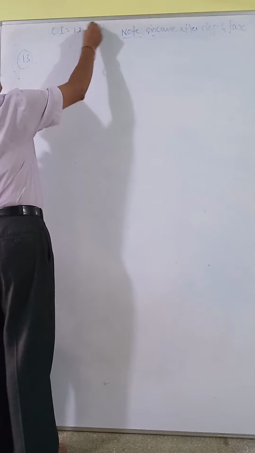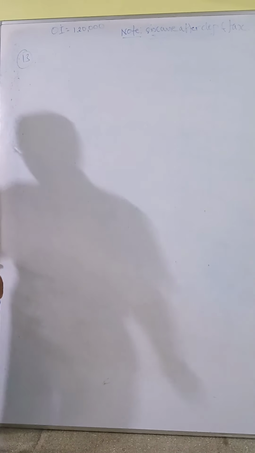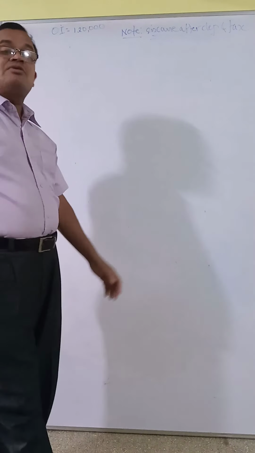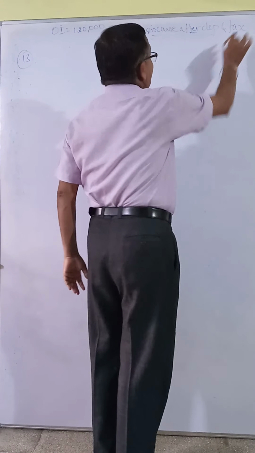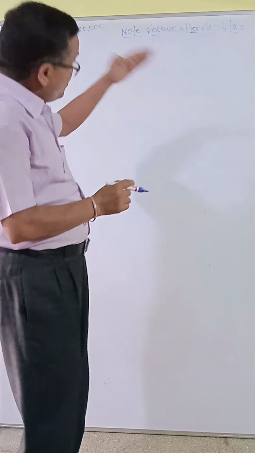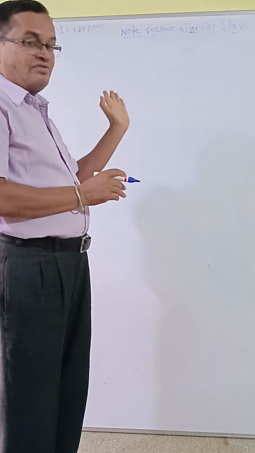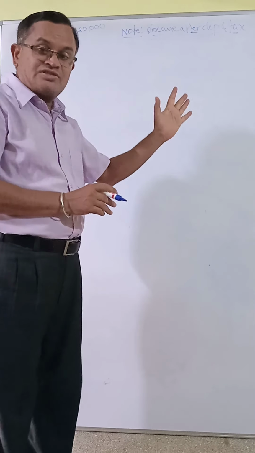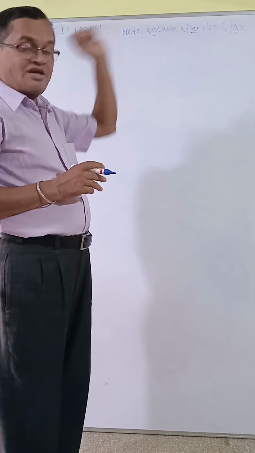1,20,000 is the initial investment. The net income before depreciation and tax is given below, but we want income after depreciation and after tax. Here they have given it the opposite way: before depreciation and before tax. But we have to deduct depreciation first, then deduct tax. Only then do we get income or cash inflow after depreciation and after tax.